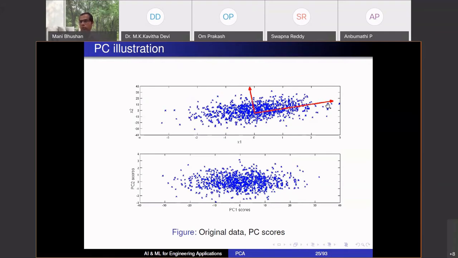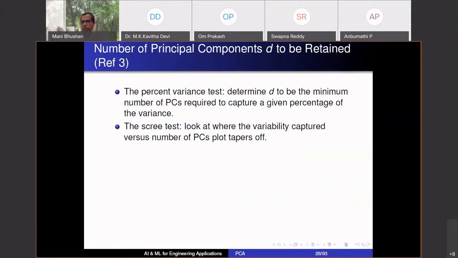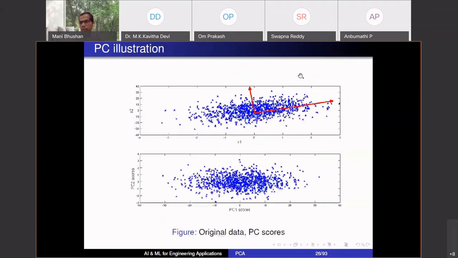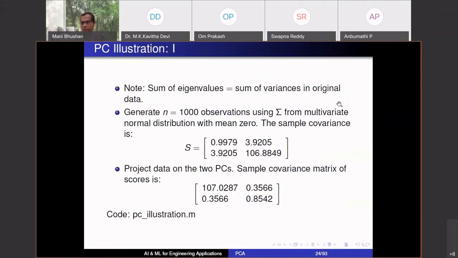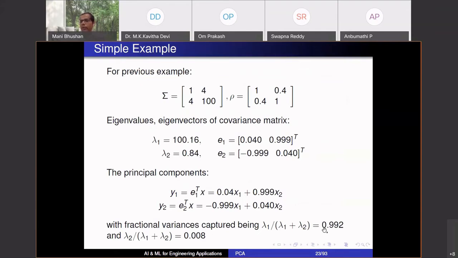What was the property of this y1? This direction, this e1, had the maximum variability amongst all possible directions. The next highest variance was this direction, and this is orthogonal to the previous one. So that is what we are doing. If we stop at 1 from 2, we would have captured 99.2% variability of the original data.